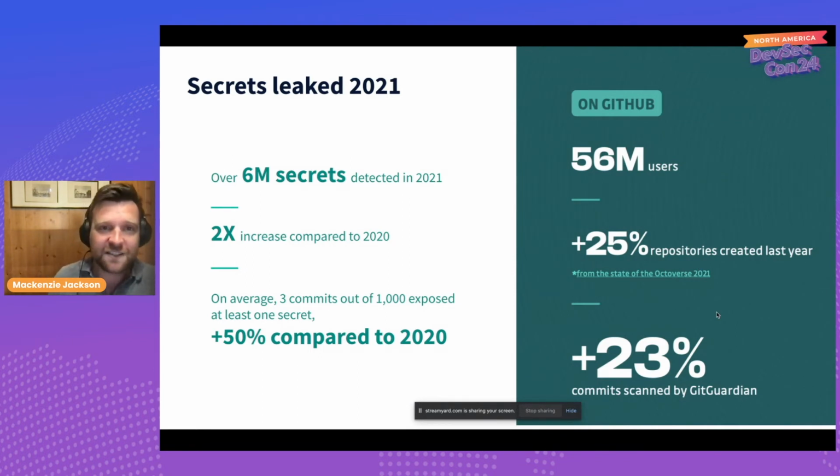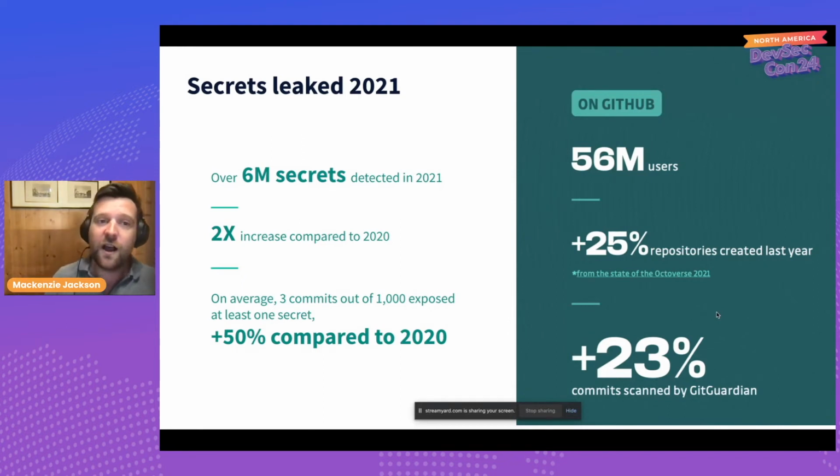But it's not just us that realize this. Adversaries realize this too, and they actively monitor places like GitHub for secrets. So at the start of this talk, I leaked a credential on github.com. I leaked that in my personal private repository. I'm not very active on GitHub lately, so there's no reason why an attacker would be monitoring me. But what actually happens is that GitHub has a public API. And this API updates regularly. So basically, what happens on GitHub is not just public, it's broadcast. So if you leak something, it's being broadcast to anyone who monitors the GitHub API.